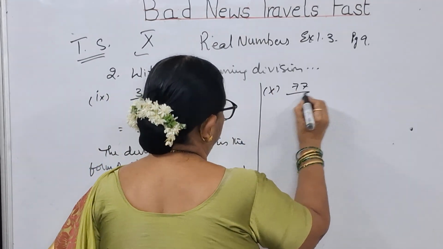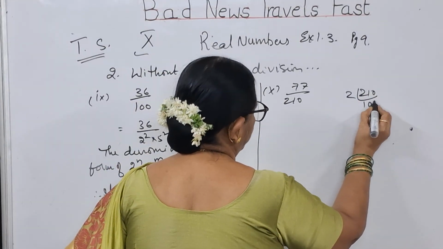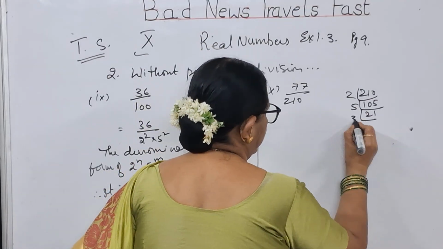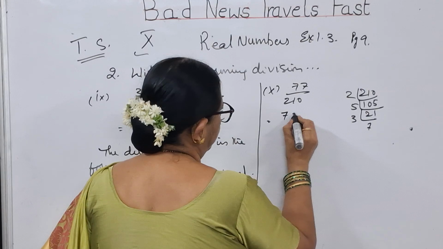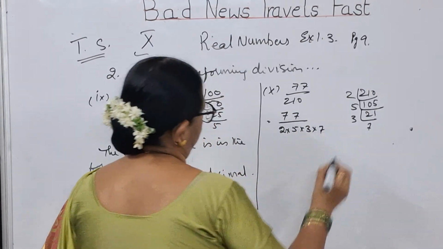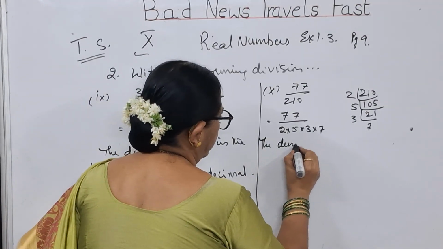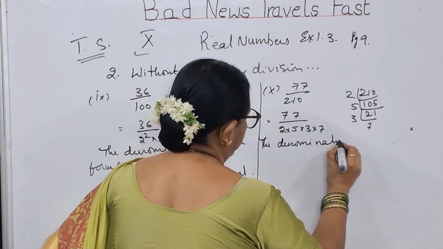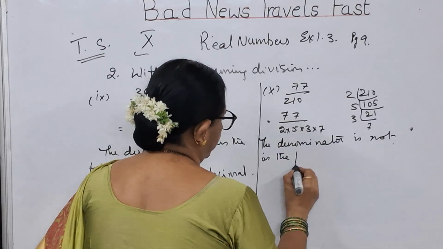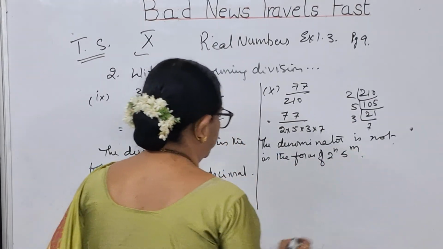77 by 210. So take 210. 2 1s are 2, 2 5s are 10. 5 2s are 10, 5 1s are 5, 3 7s are 21. So 77 by 2 into 5 into 3 into 7. The denominator is not in the form of 2 to the power of n and 5 to the power of m.